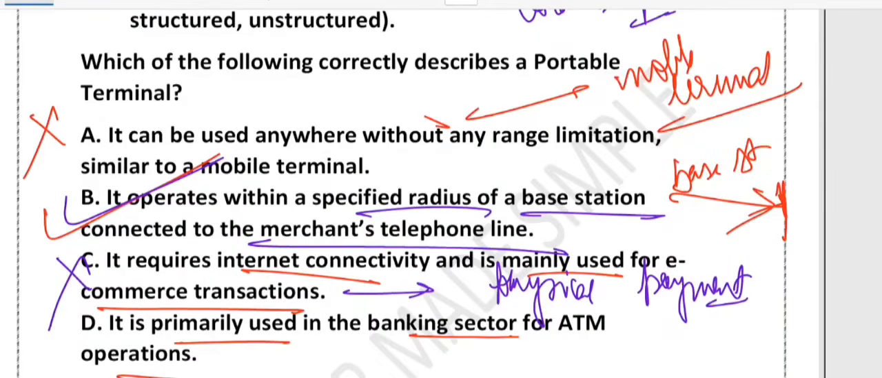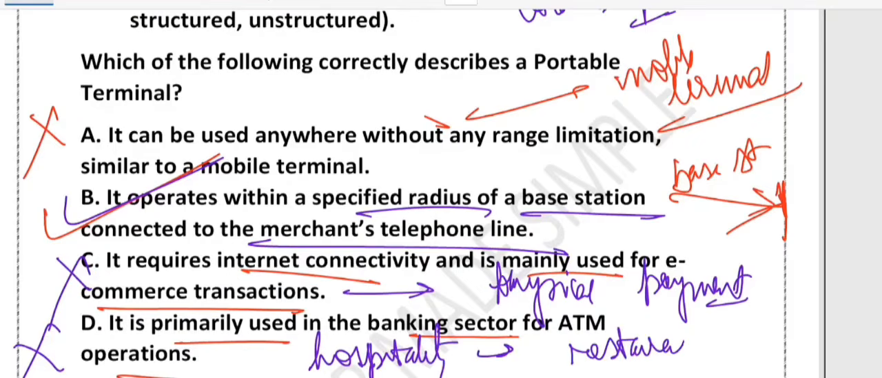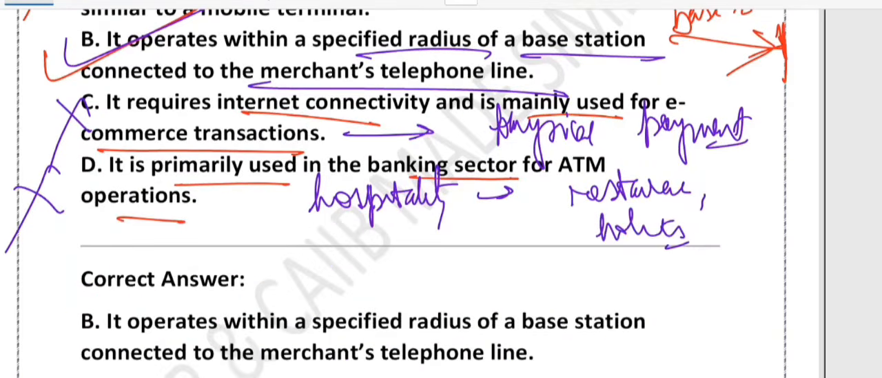What about option D? Option D is again wrong. Why is it wrong? Because ATMs are completely different machines, right? Portable terminals are mostly used in hospitality, like restaurants and hotels, for easy payment at your tables. That's the role of a portable terminal. So the correct answer is option B, right?